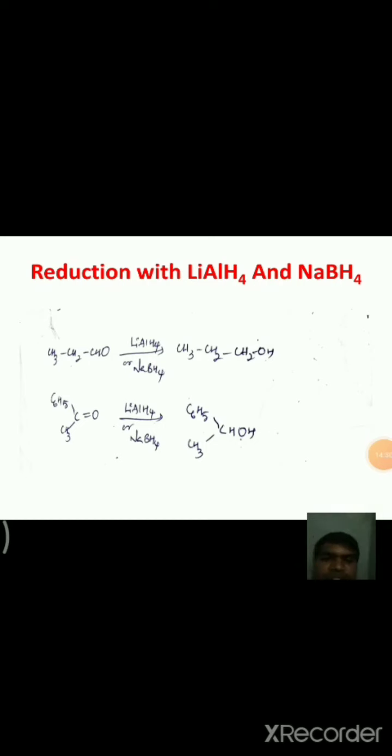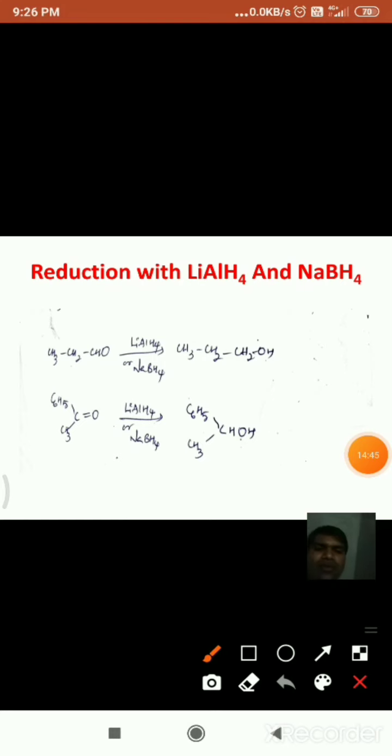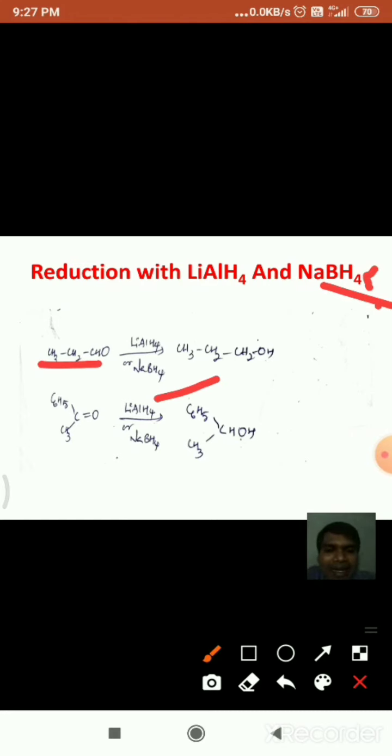See, this is the reaction. This is acetaldehyde. It is reduced in the presence of lithium aluminum hydride or sodium borohydride, and forms the ethanol molecule.